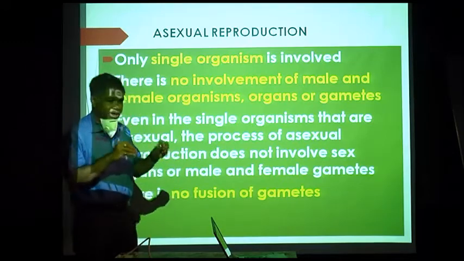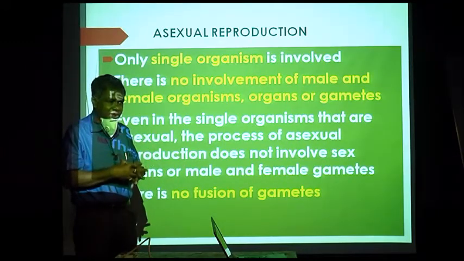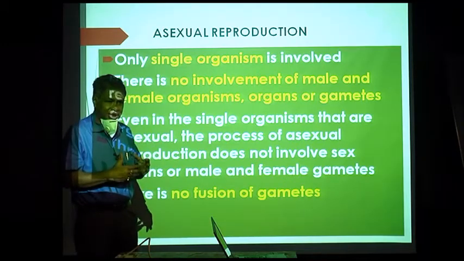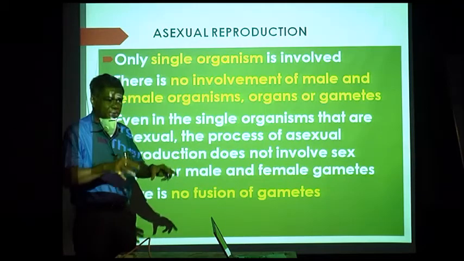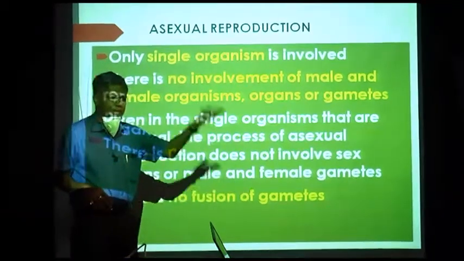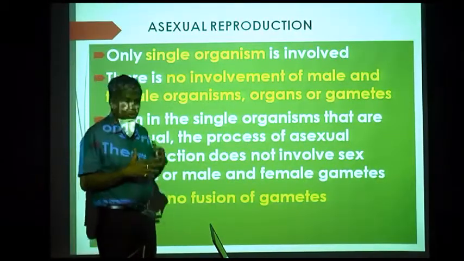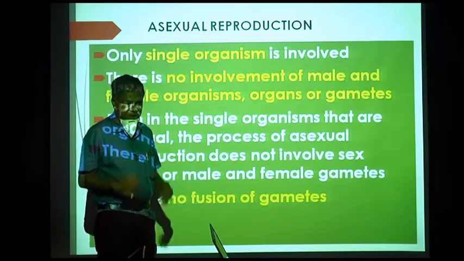The gametes contain haploid number of chromosomes. The gametes fuse, form zygote, and the zygote divides meiotically to form haploid structures, and these haploid structures give rise to haploid plants.